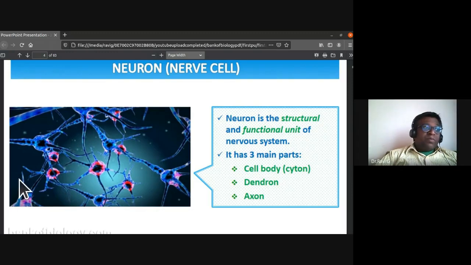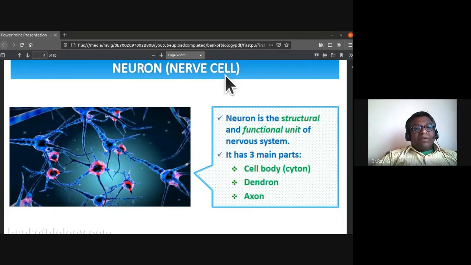We have multipolar neuron, wherein we have many dendrites. They get the information towards the cyton, and that information is processed and the response is sent through the axons. The impulses are carried away from the cyton by the axon. So that we'll be studying in the structure of multipolar neuron.